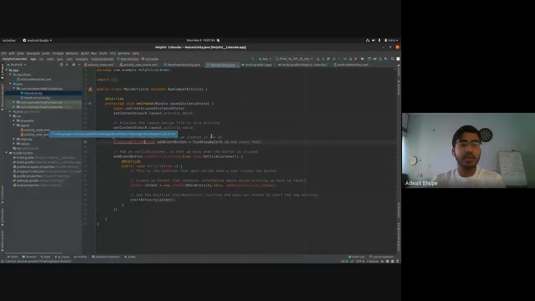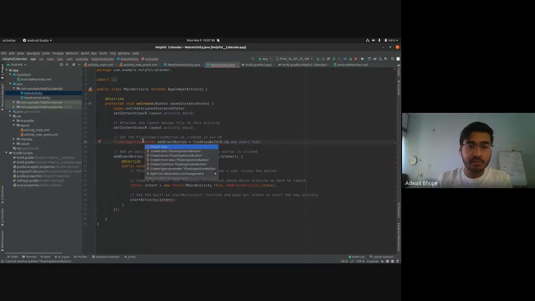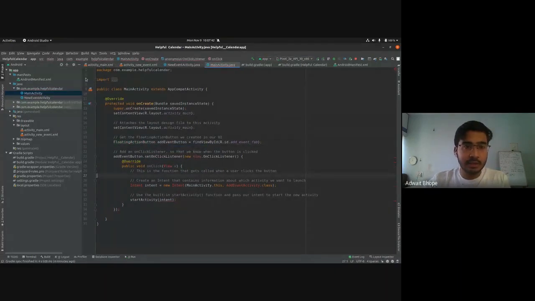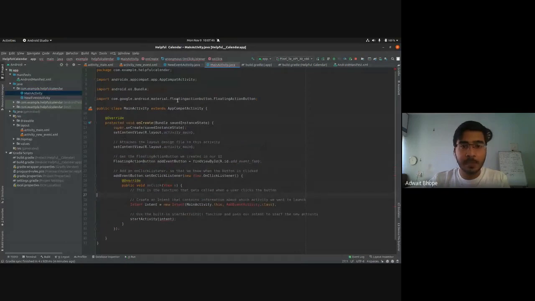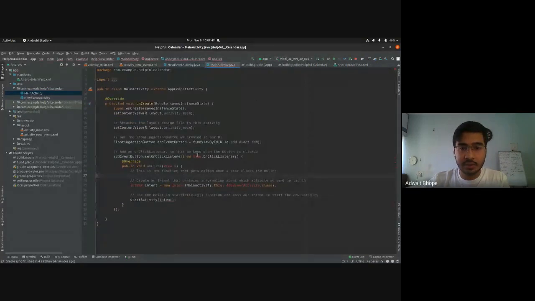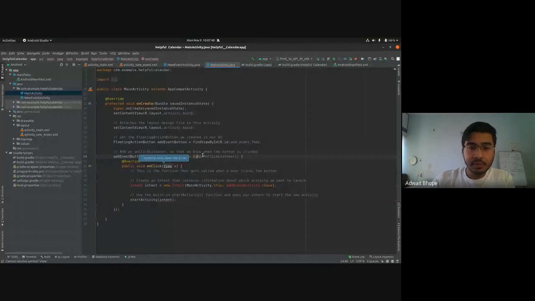So whenever you get a red warning like this, just press Alt Enter and press Import Class. It will import it, and you'll see that that package is listed here, floating action button. So that will solve the error. So do it for all these.